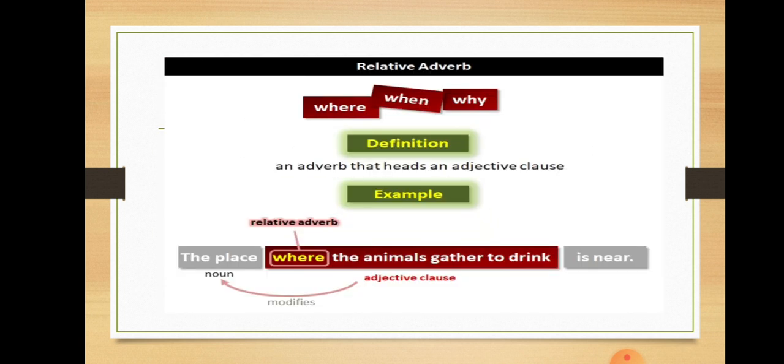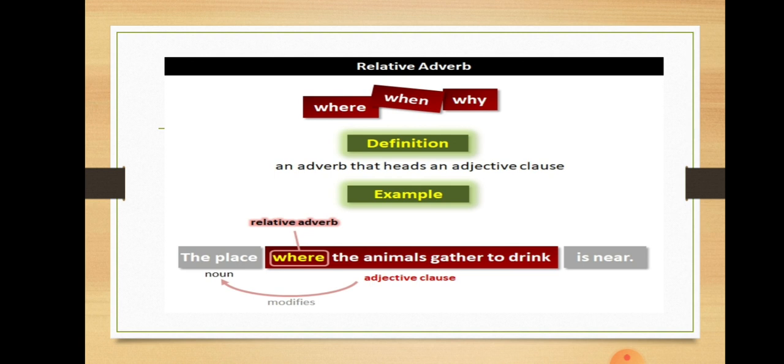Now let's see an example of these relative adverbs. Where, when, and why: the definition of a relative adverb is an adverb that heads an adjective clause, used at the beginning of the adjective clause. This is called a relative clause. See here, this red part is the relative clause or the adjective clause. The place where the animals gather to drink is near.